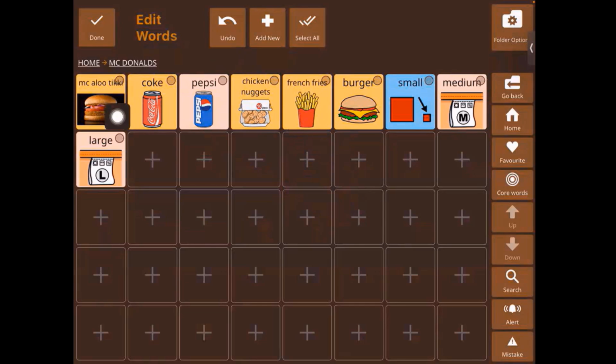So this is how you add multiple words at once. And now we have our folder ready to go. All right. So I said that I would show you a couple of more features.